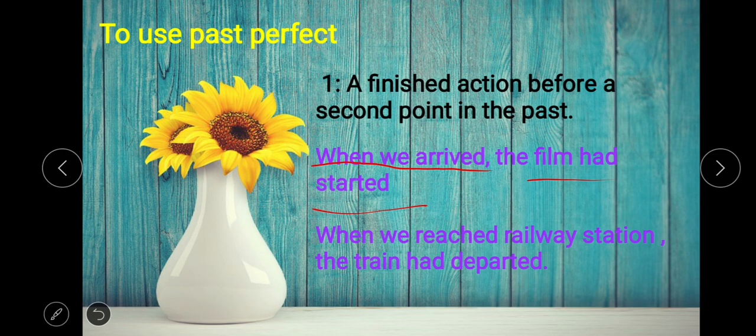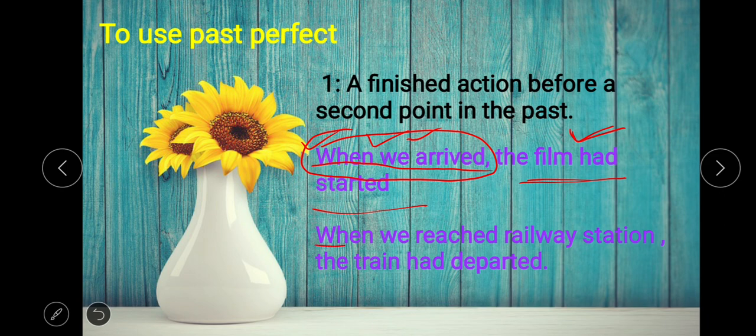Here two clauses are in this sentence. When we arrived, first the when clause, and then the second clause. So in the when clause we use past simple tense, and here past perfect tense. So this tense is used in combination with past simple tense, and this action indicates a time point. It means at the time when we arrived, the film had started. It means this action of starting the film was completed at this time.